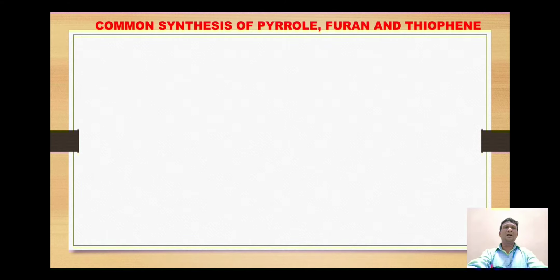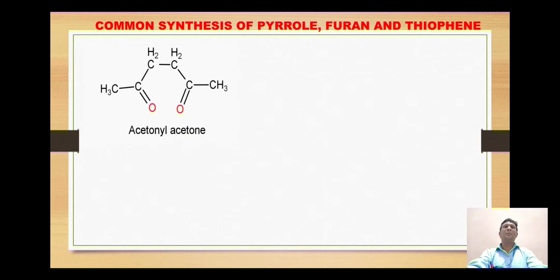Next, move on to the common synthesis of these three heterocyclic rings. For common synthesis, the common starting material is acetonyl acetone. Dear student, if we look at one portion, it is the portion of acetone where one of the hydrogens is replaced by a second acetone molecule. That's why it is called acetonyl acetone. Once again, it is a ketone and especially it is a diketone.